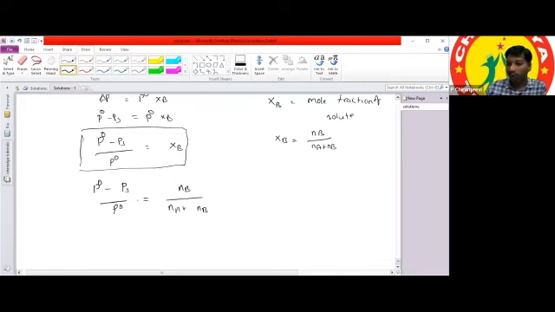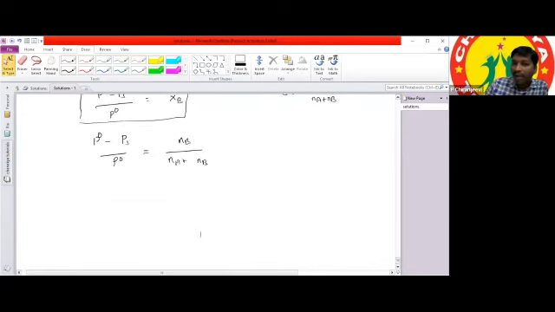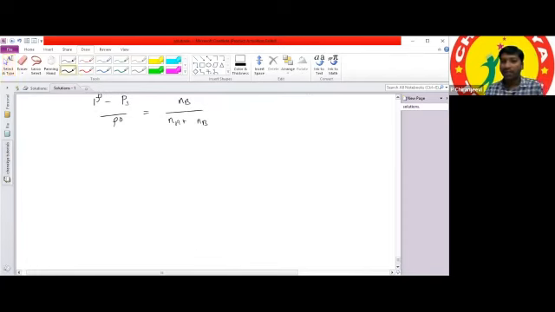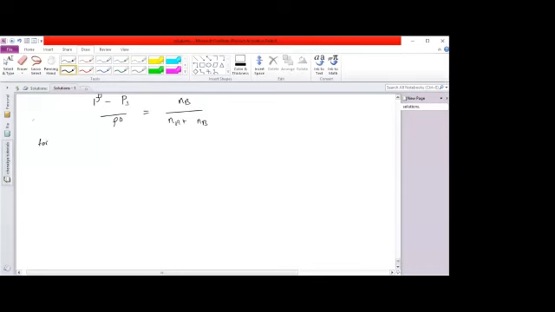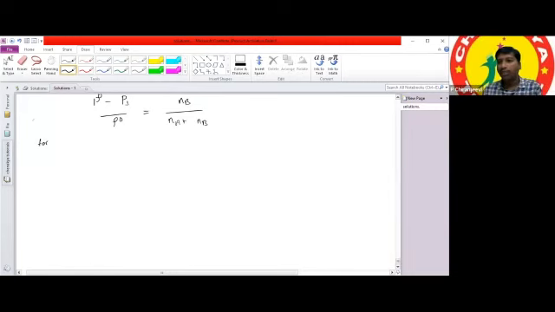Now we have one concept: is Raoult's law applicable for dilute solutions or concentrated solutions? Sir, isn't it applicable for both? No, ma. Most probably we consider it as dilute solutions only. So Raoult's law is applicable for dilute solutions.